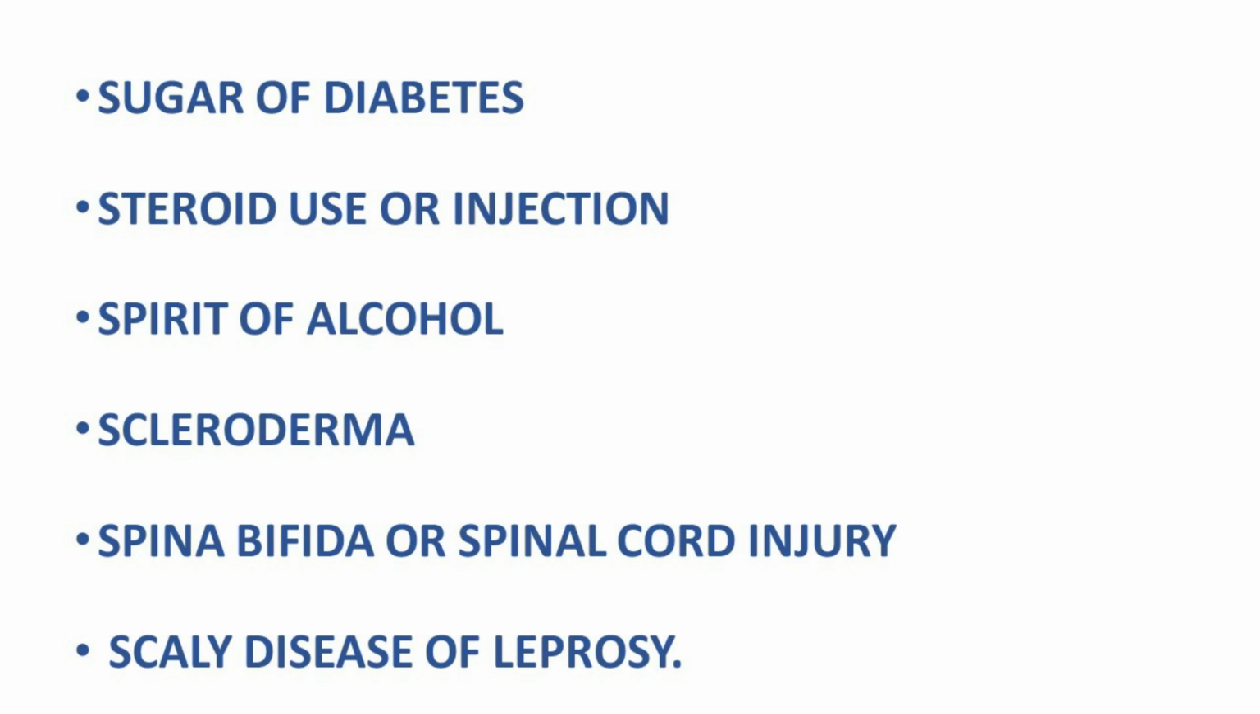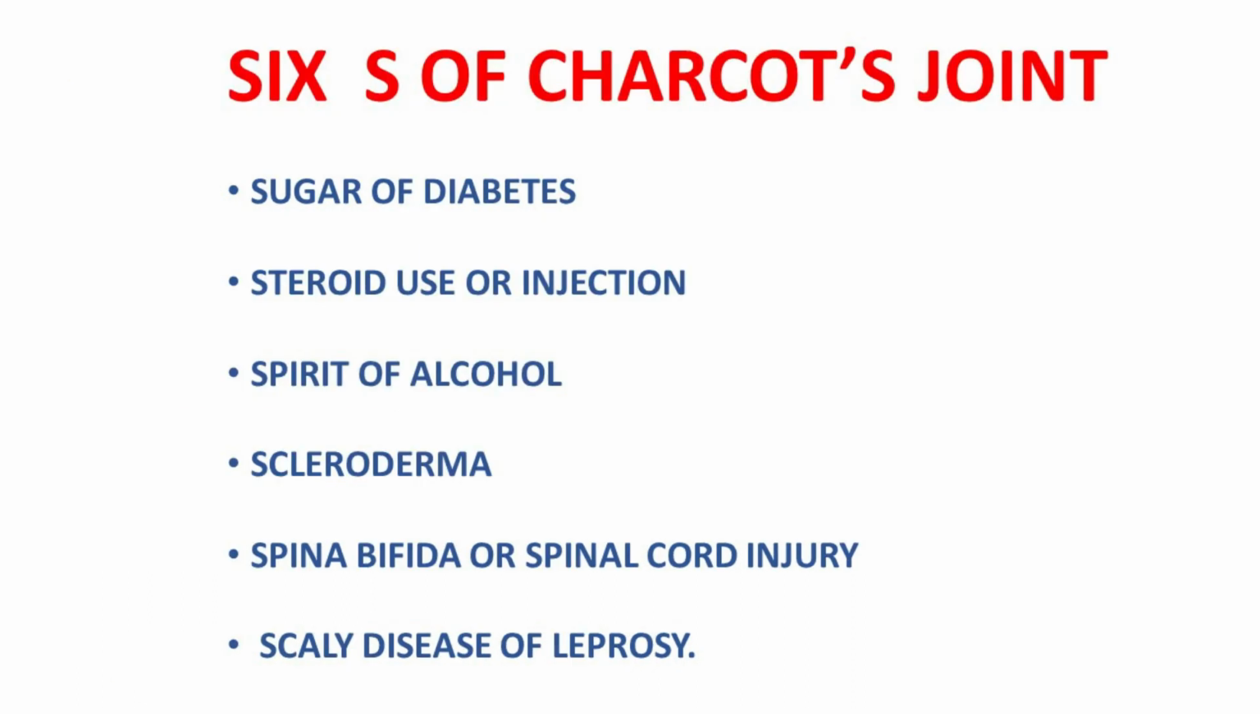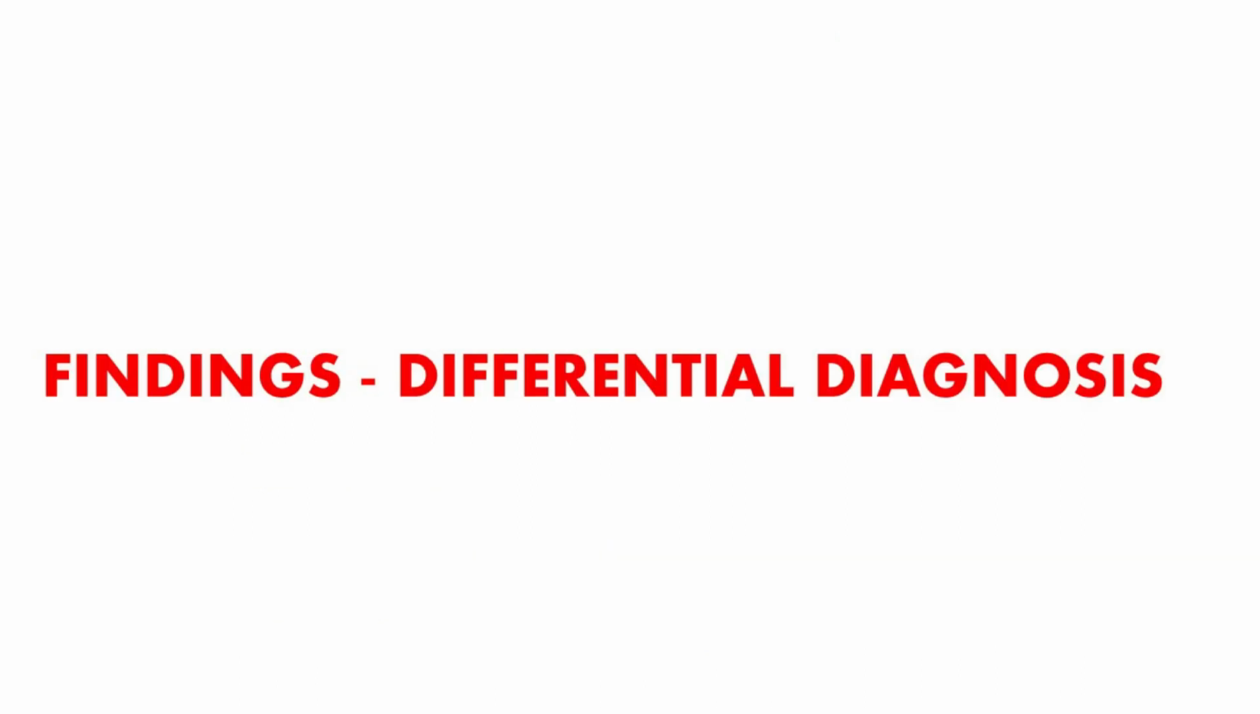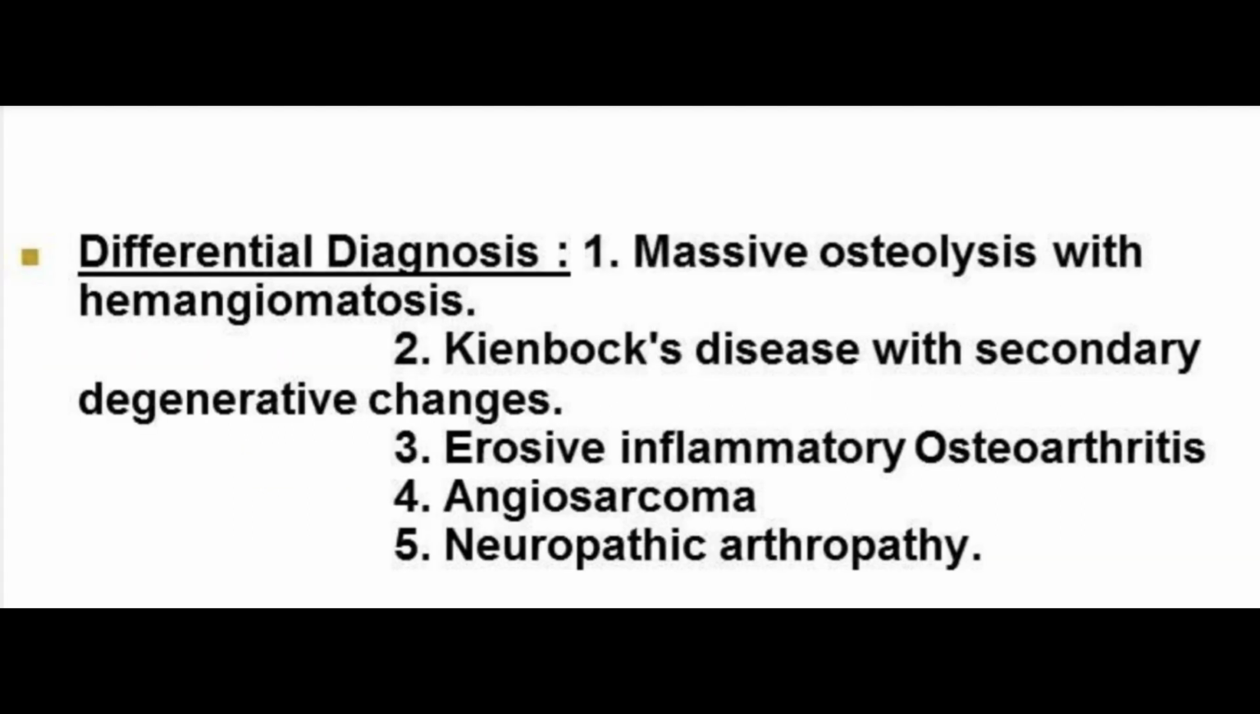They are: one is sugar of diabetes, second one is steroid use or steroid injection, third one is spirit of alcohol, fourth S is scleroderma, fifth S is spina bifida or spinal cord injury, and sixth one is scaly disease of leprosy. So sugar of diabetes, steroid use or injections, spirit of alcohol, scleroderma, spina bifida or spinal cord injury, and the scaly disease of leprosy. So the differential diagnosis is neuropathic joint or Charcot joint with a history of injection.